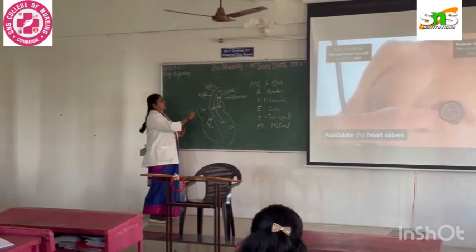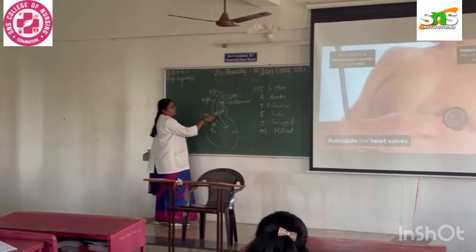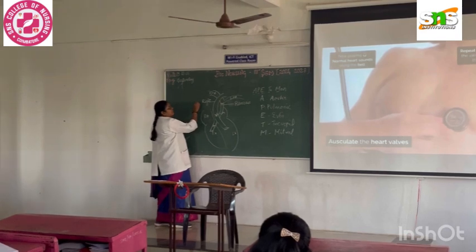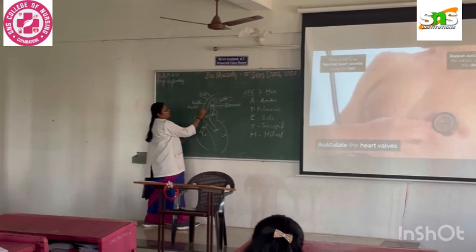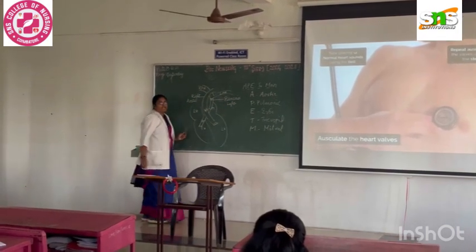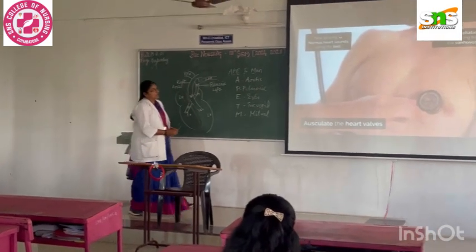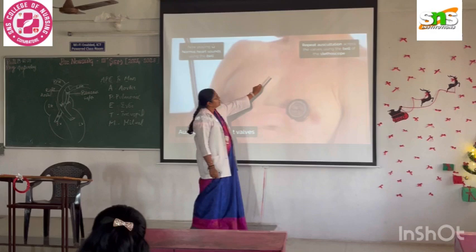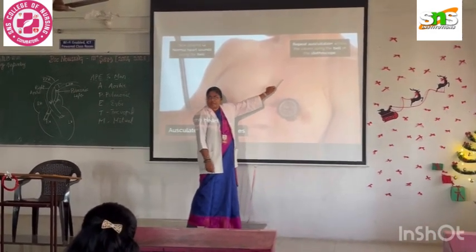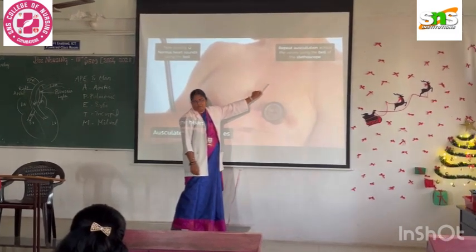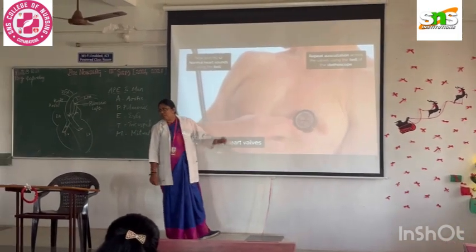You understand? So though the aorta comes from the left ventricle, since there is overriding of these two major vessels, it will be heard on the right side. Pulmonic will be on the left side. From the point of view of auscultation only. That is why we look at this point in the second right intercostal space. It will be aortic. The same second left intercostal space will be pulmonic. So second right intercostal is aortic and second left intercostal is pulmonic.